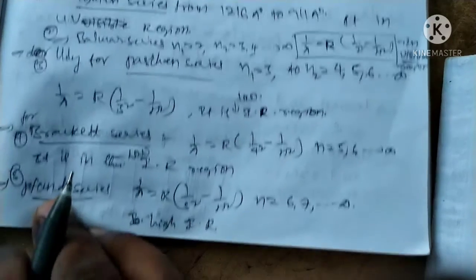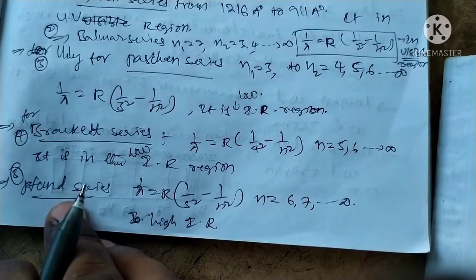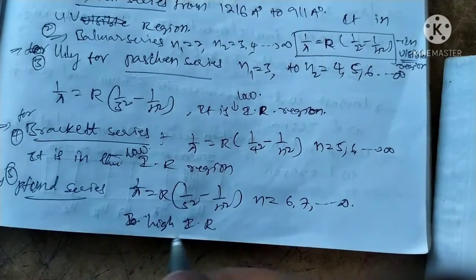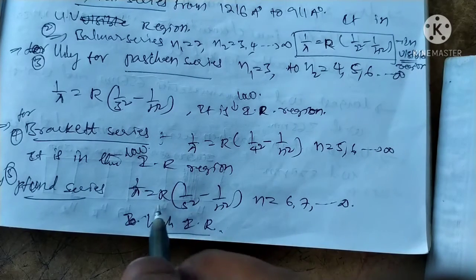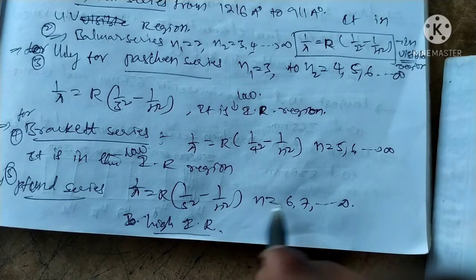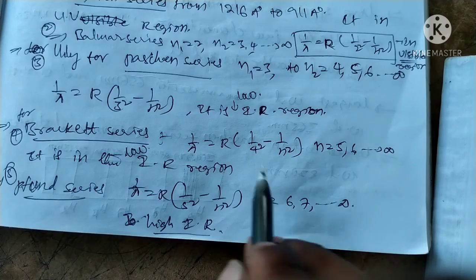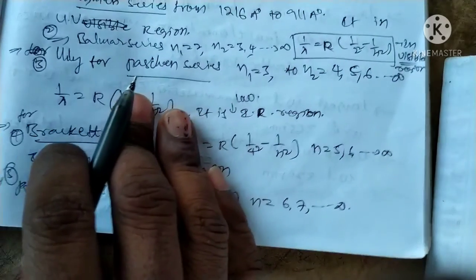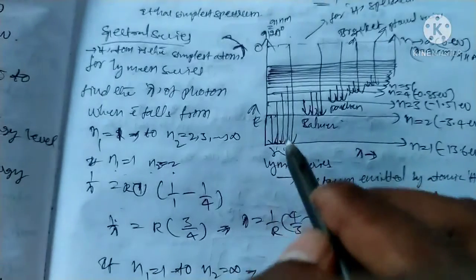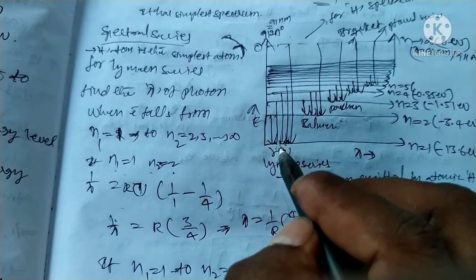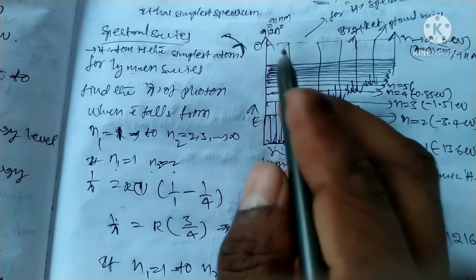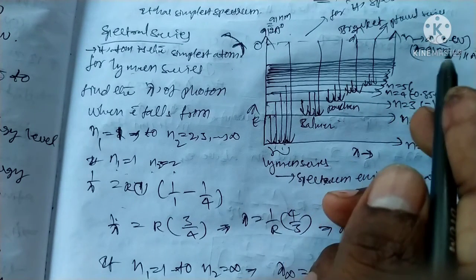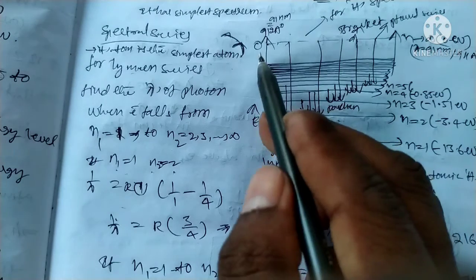In the case of the Pfund series, it is the higher infrared region. You can substitute the n values from here to here and we get the spectrum like this. Energy spectrum from the transitions n2 to n1, n3 to n1 like this. We get up to infinity. At infinity, that is zero voltage.